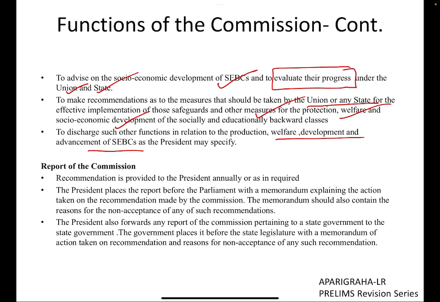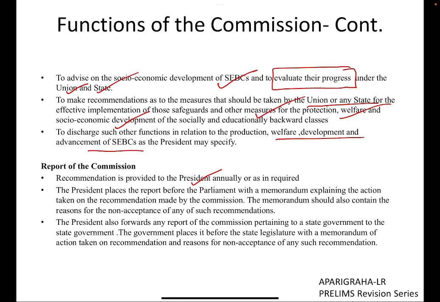Fine. As far as the report which the commission presents, it has to present an annual report to the President, or it can present a report at any point of time when the need arises, that is, when the President can demand it. The report which it submits has to be placed before Parliament. The President has to place it before Parliament, and Parliament has to provide a memorandum of the steps it has taken to implement the recommendations of the commission.